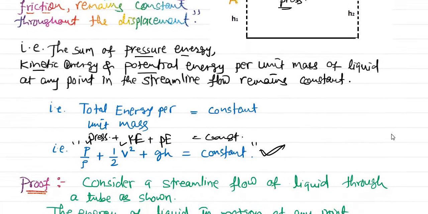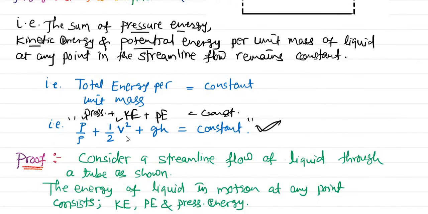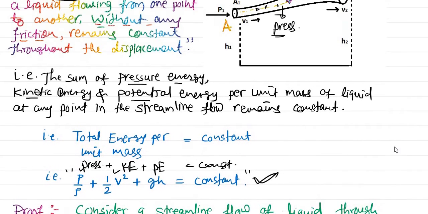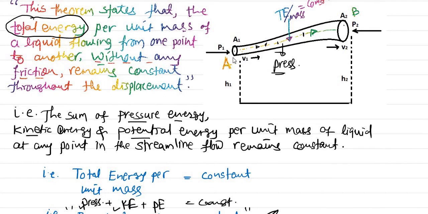For the proof, let us consider a streamline flow through a tube as shown in the diagram. Initially the pressure is P1, and at the other end it is P2. The initial velocity of the liquid is V1, as shown in the diagram, and the final velocity is V2.